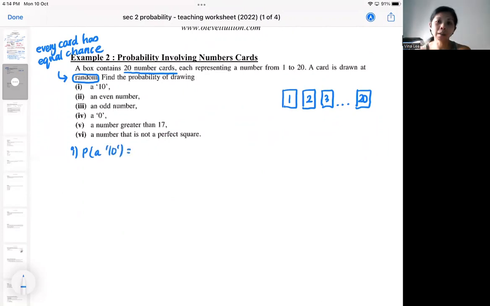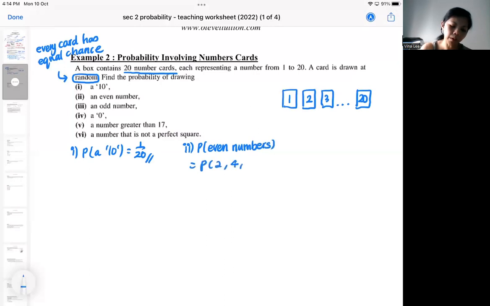There's only one card that is 10 out of all the 20 cards. So it's just 1 over 20. Okay, and then what is the chance that you will get an even number? Maybe you need to think about how many even numbers there are. So it will be 2, 4, 6, 8, 10, 12, 14, 16, 18, 20. So these are the even numbers.